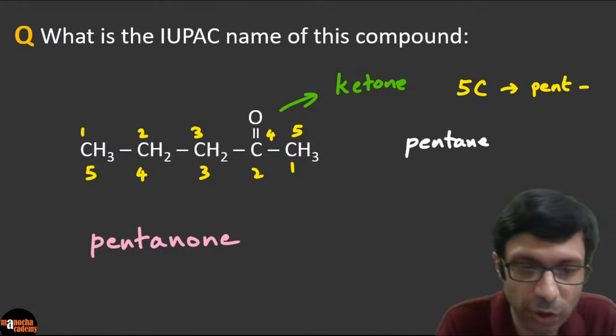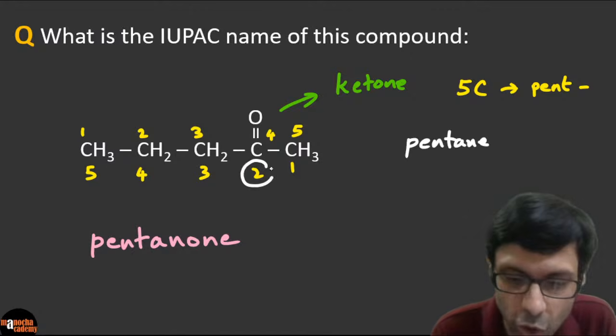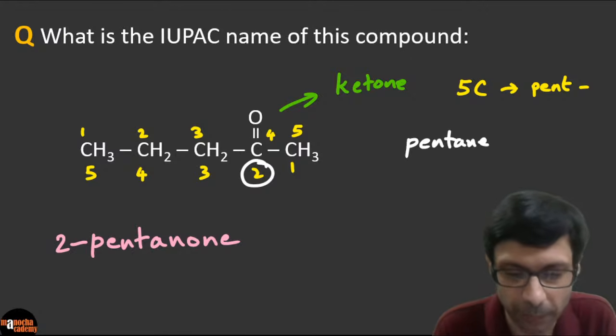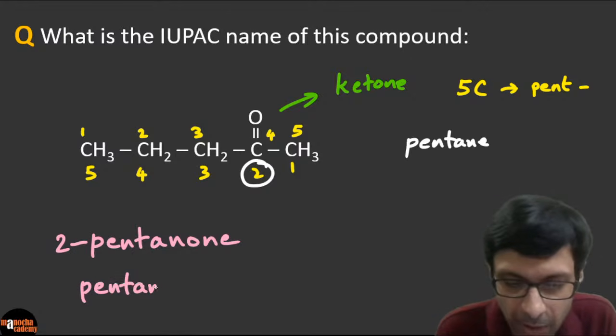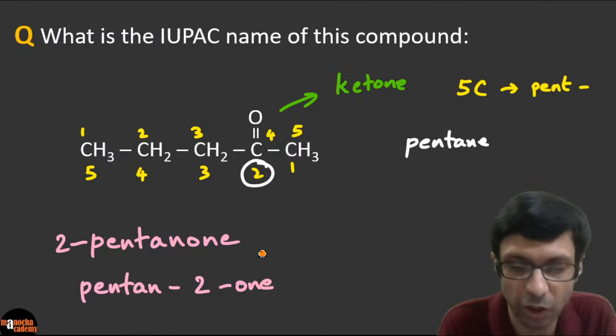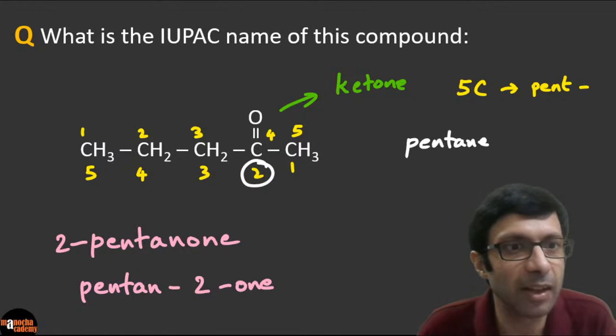Fantastic, guys. So the position, we will choose the lower number, right? We're going to choose number 2, not 4. So it's basically a 2-pentanone, right? Or you can write that in another form, pentan-2-one, right? Because the ketone is at position number 2. Do you guys see this? Yes, I see Dharani has written pentan-2-one.